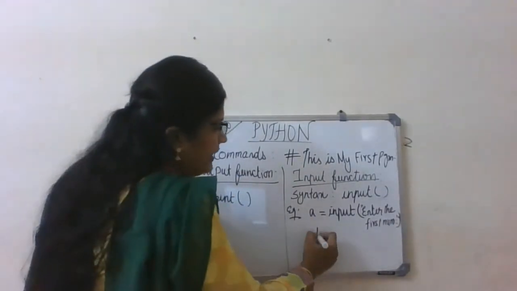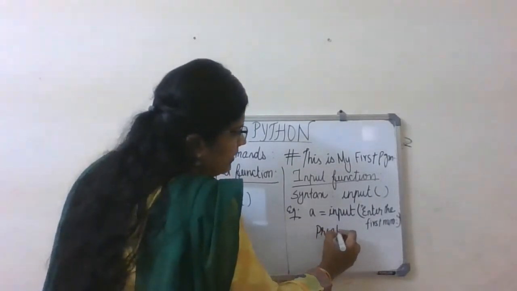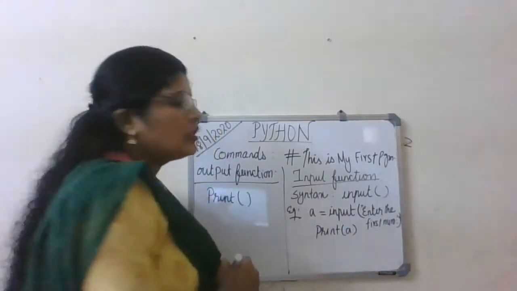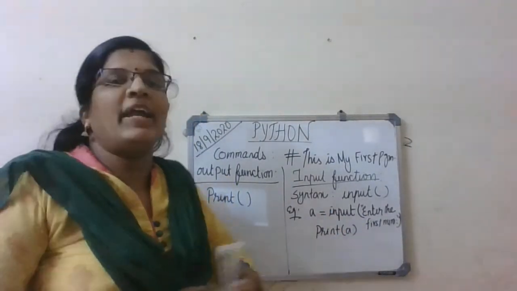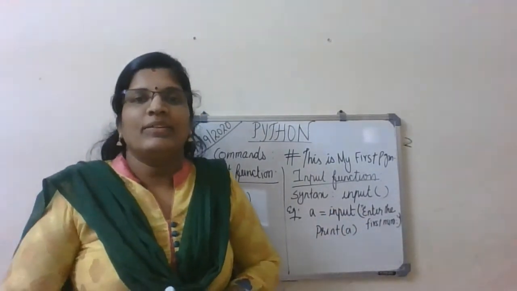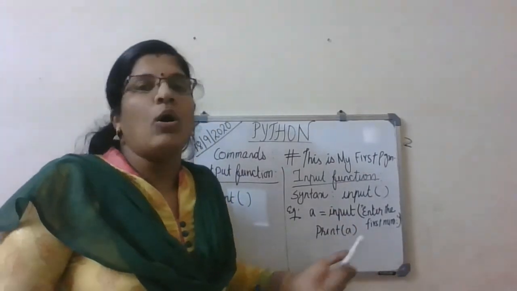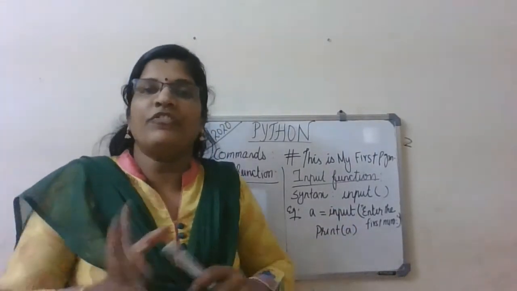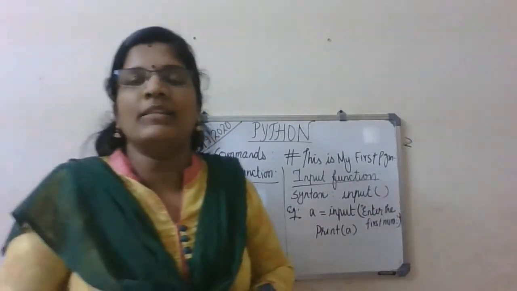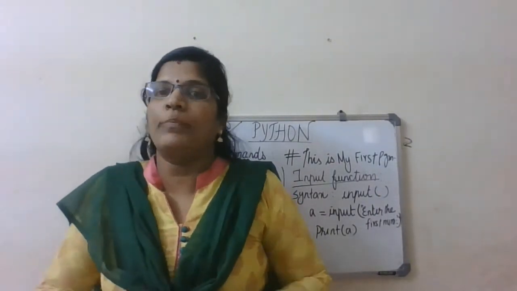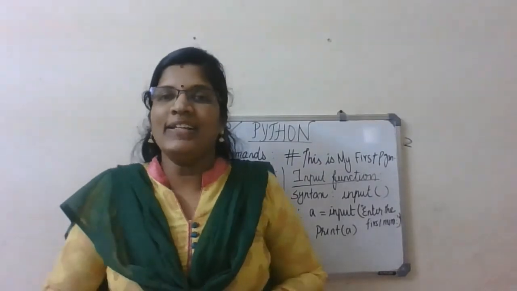So print a. Once the user enters a number, the screen will display, for example, number 5. So this is the input and this is the output. There are different ways we can write it, and what goes inside these brackets I'll explain while writing programs. Got it, students?